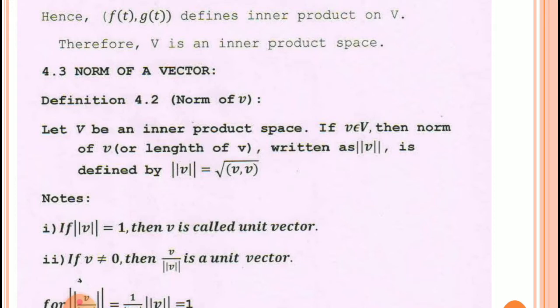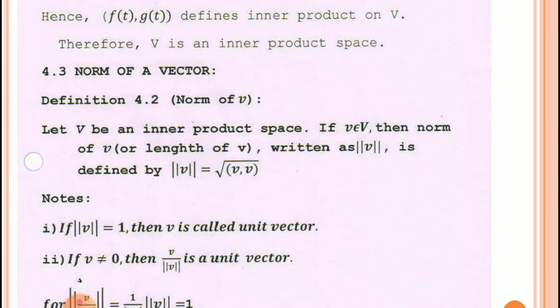when a vector space V over F is given, and if there is a defined inner product on this vector space, then such a vector space is called an inner product space. As the name of our article is inner product space, we shall consider V an inner product space over the field F, and if small v is an element of vector space V, then the norm of v, or it is also called the length of v,